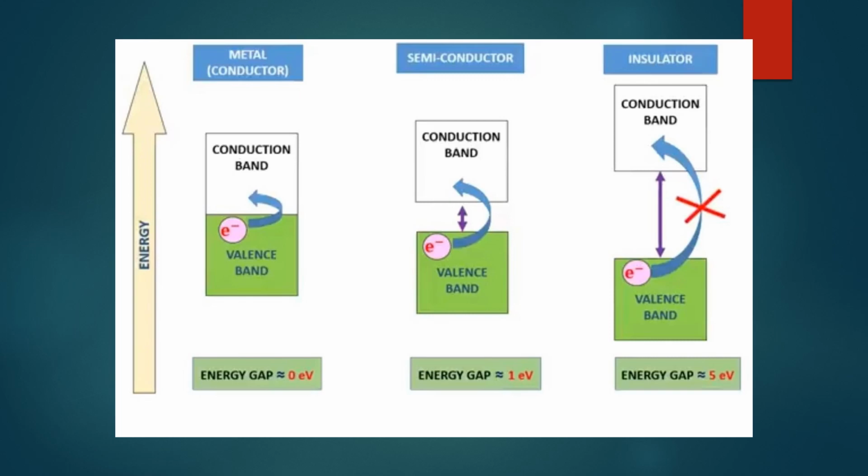In last, insulators. Large energy gap, 5 electron volt, is required when electrons jump from valence band to conduction band. Here 5 electron volt is very large, so electron cannot jump from valence band to conduction band, so insulators do not conduct electric current.